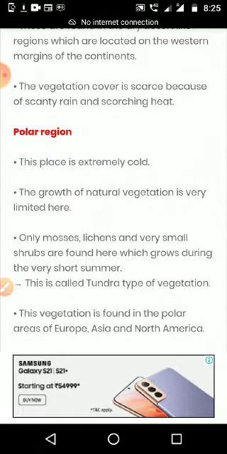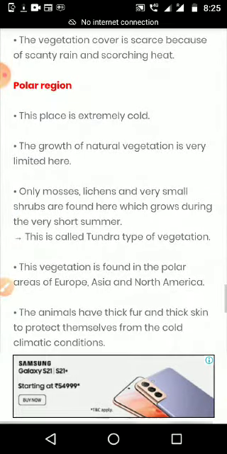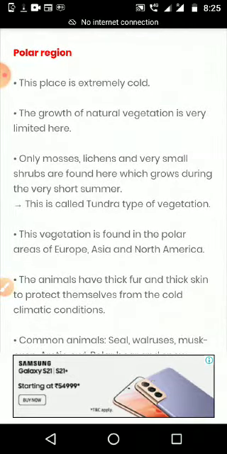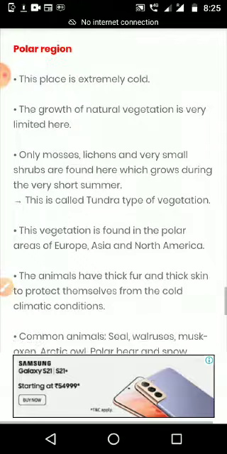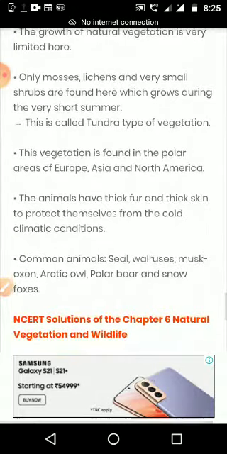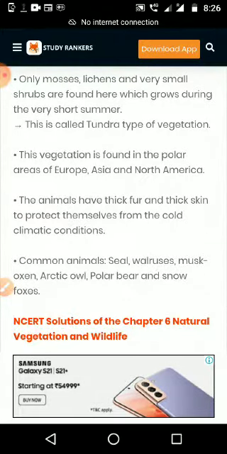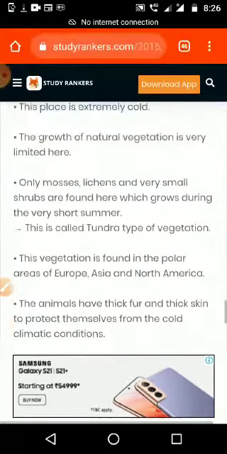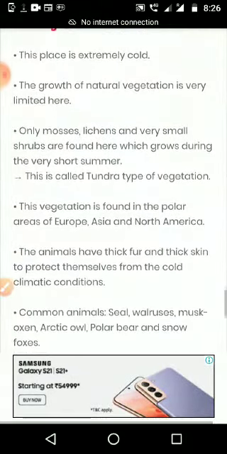Then the polar region. This place is extremely cold. The growth of natural vegetation is very limited here. Only mosses and very small shrubs are found, which grow during the very short summer season, maybe 3 months or 4 months, sometimes 1 month. In that summer season only, grasses also grow, in the polar region.